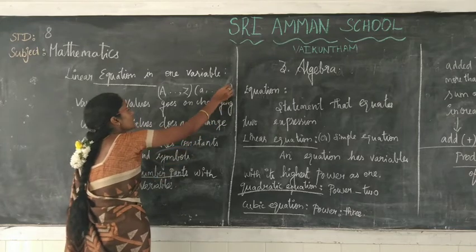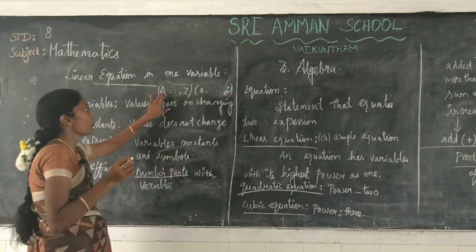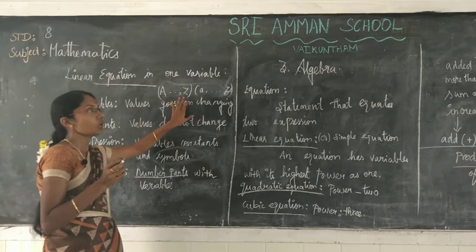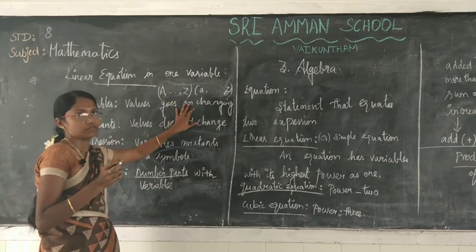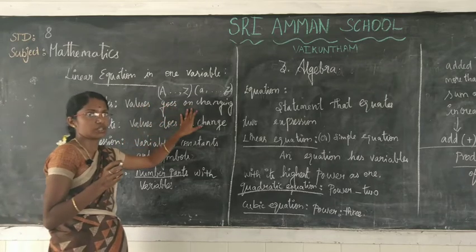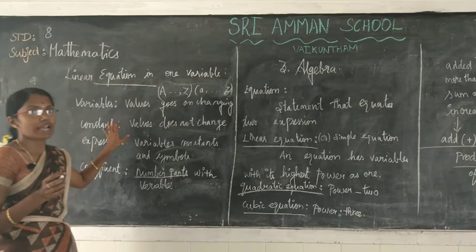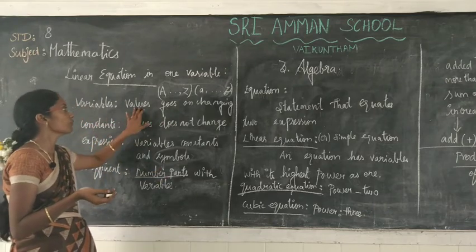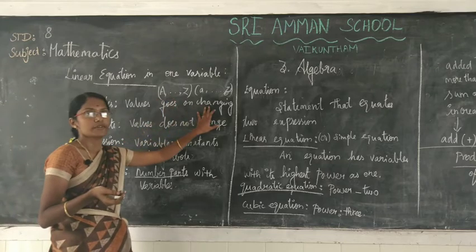You can take any variable. Also, the values we are going to take for these variables are constantly changing. They don't remain constant, they go on changing.